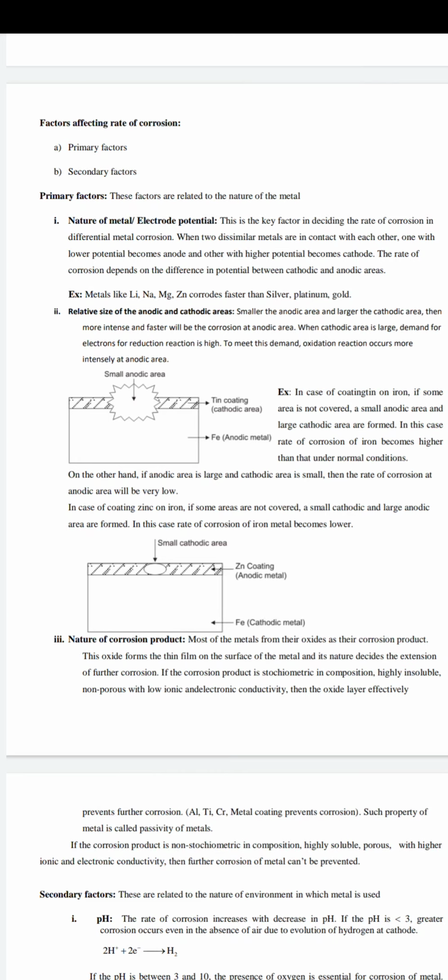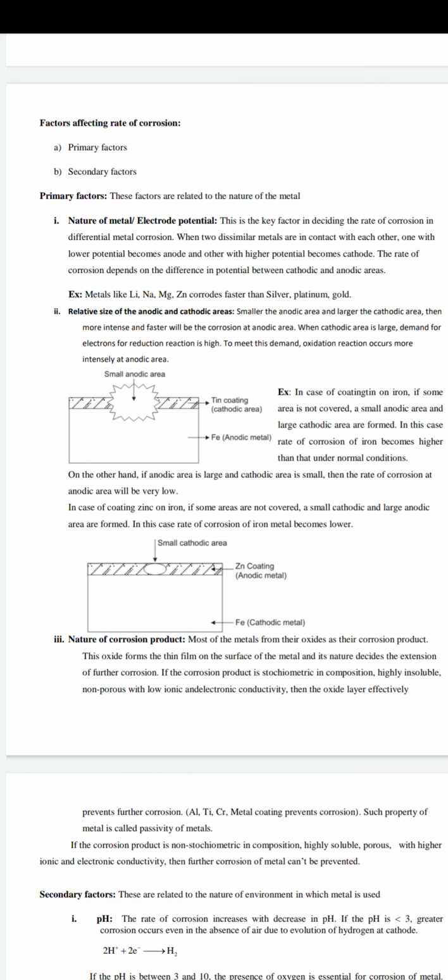These factors can be broadly classified into two types: primary factors and secondary factors. The primary factors are related to the nature of the metal, and secondary factors are related to the nature of the environment. The primary factor related to the nature of the metal is the electrode potential, which we have already studied in differential metal corrosion.